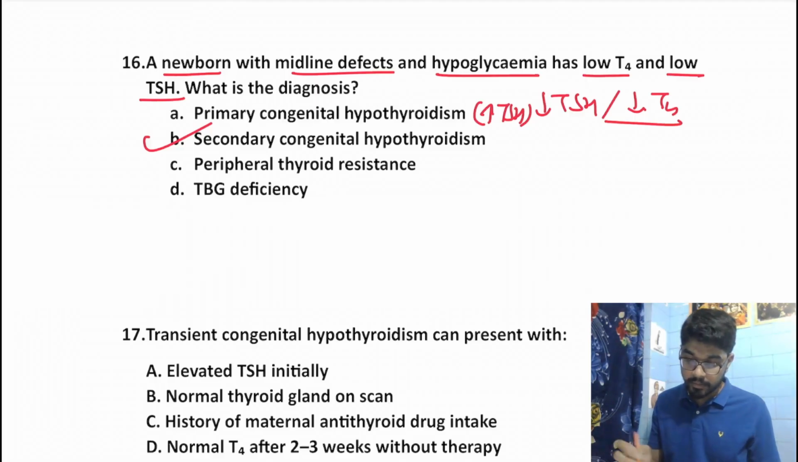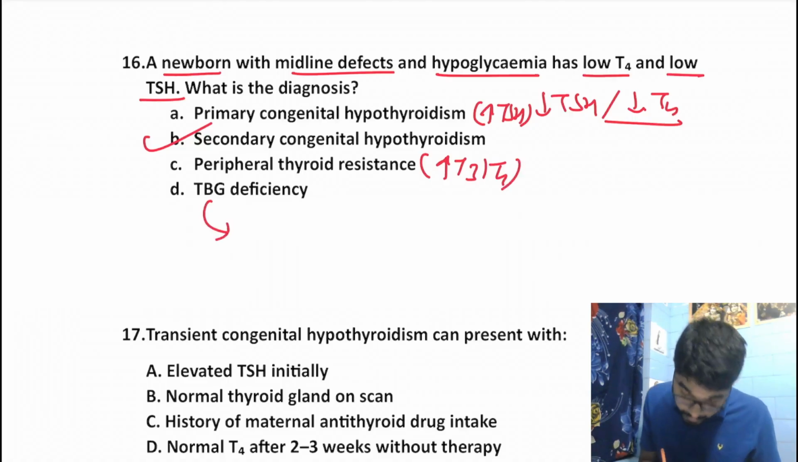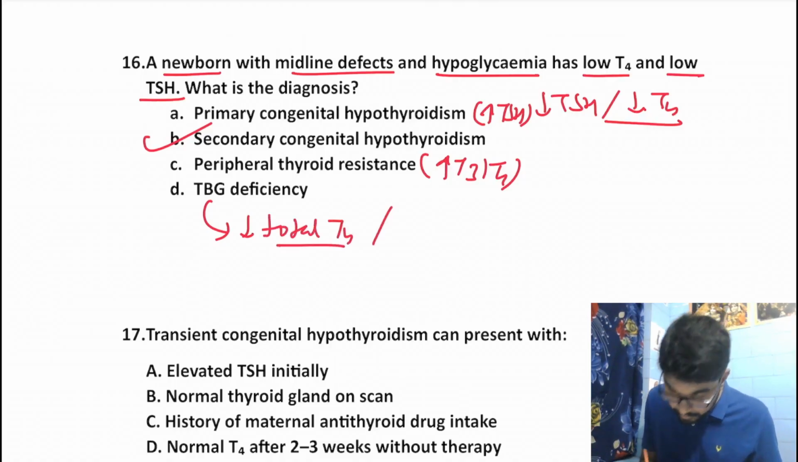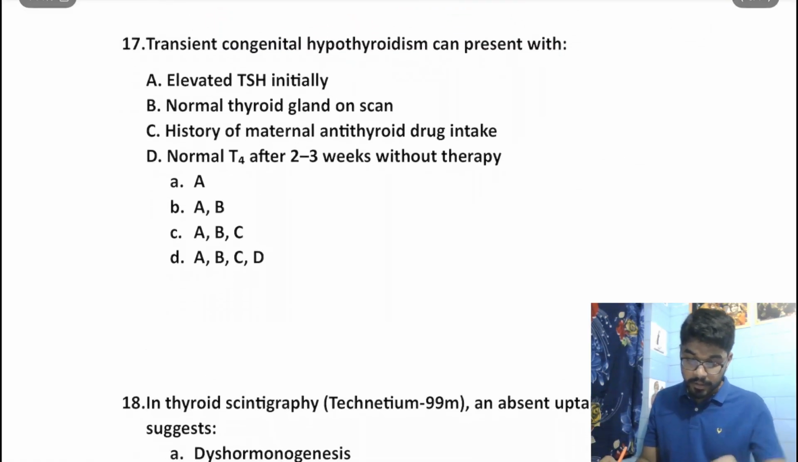In peripheral thyroid resistance, there will be increase in T3 and T4. Whereas in TBG deficiency, thyroid binding globulin deficiency, there will be decrease in total T4 and normal TSH. Okay. Moving on to the next question.